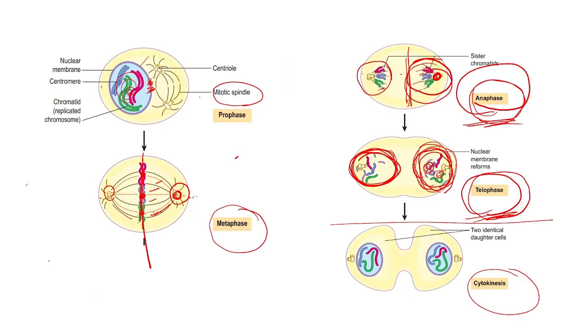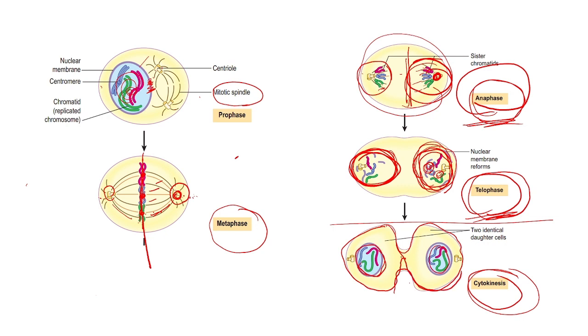What is meant by cytokinesis? Now everything is happening in one cytoplasm. So to divide these cells, the cytoplasm also should be divided. This division process is known as cytokinesis. So the cell membrane and the cytoplasm will divide. Now two nuclei are formed, and this cytoplasm should divide into two. This division is known as cytokinesis.